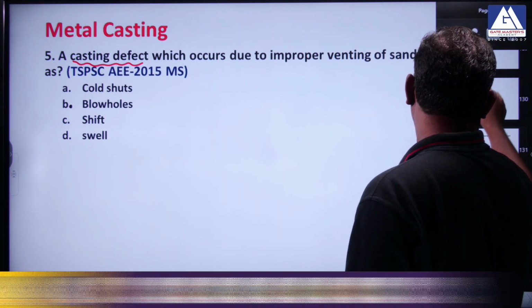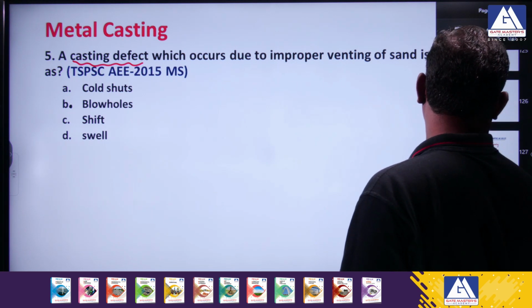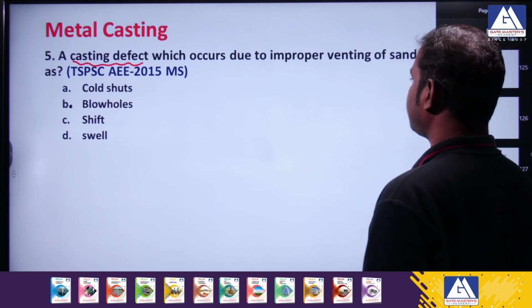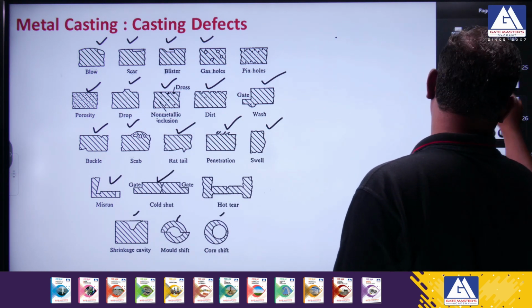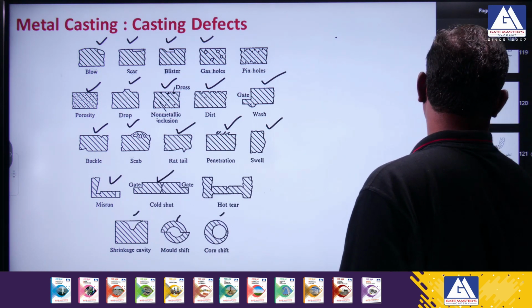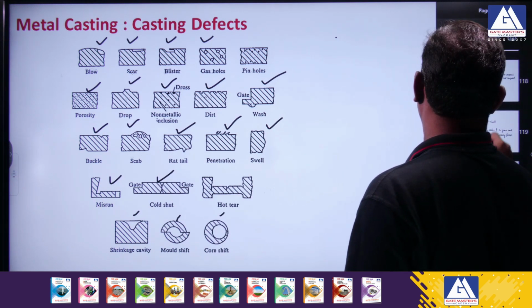Okay. So improper venting of the sand is due to blowhole.